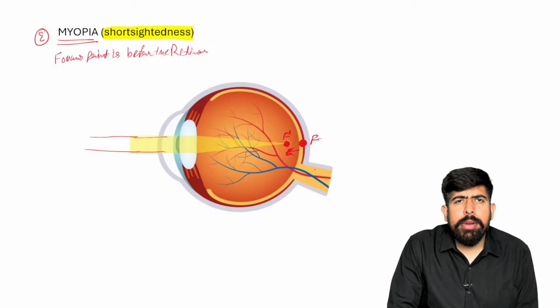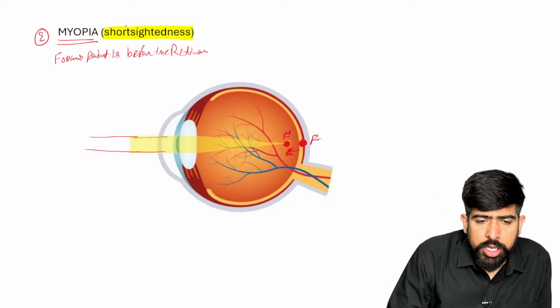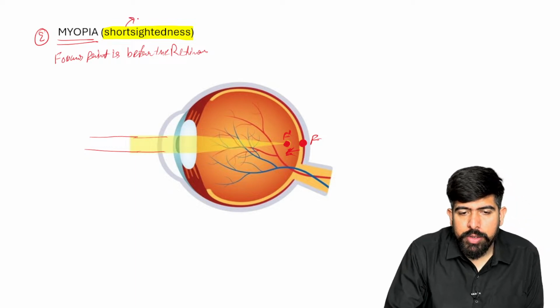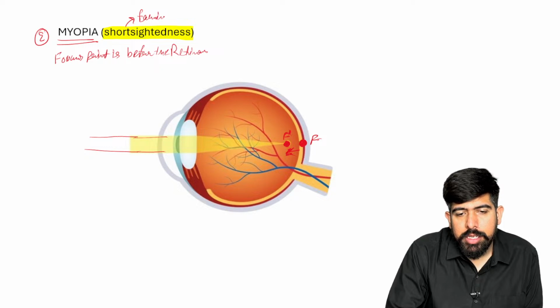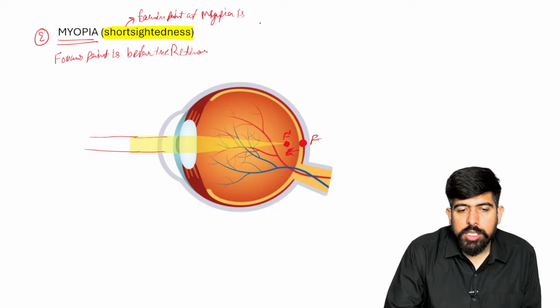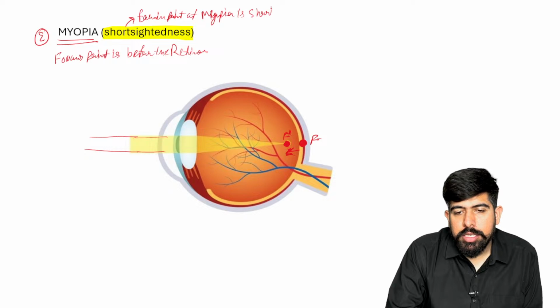So please remember, that's why it is known as short sightedness. Write it down here: the focus point of myopia is shorter than the normal one.